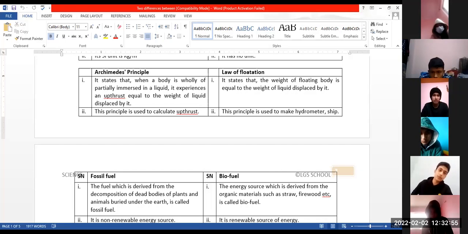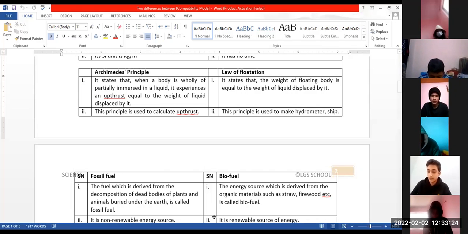Prince, what are the differences between Archimedes principle and law of flotation? Archimedes principle states that when a body is fully or partially immersed in water, it experiences an upthrust which is equal to the weight of liquid displaced by it. Law of flotation states that the weight of the floating body is equal to the weight of liquid displaced by it. Archimedes principle is used to calculate the upthrust. Law of flotation is used to make the hydrometer or ship. Very good.